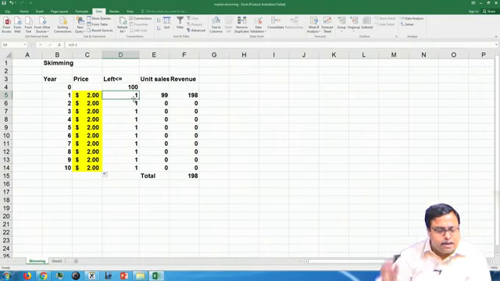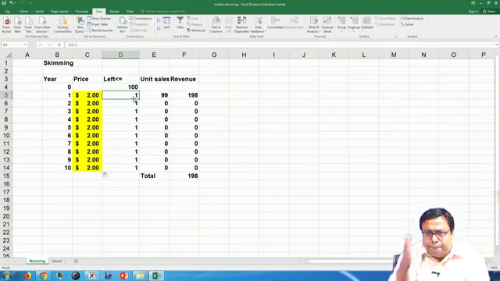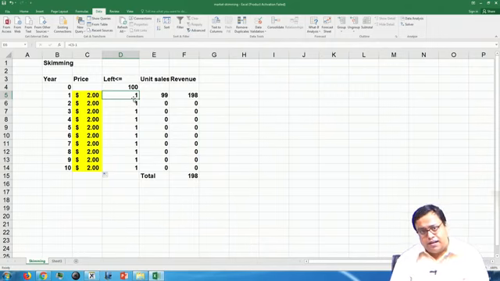This many persons are left means that this many persons will have willingness to pay lower than this value. So, how many persons have willingness to pay up to this value? That is the number that I am getting as 1.